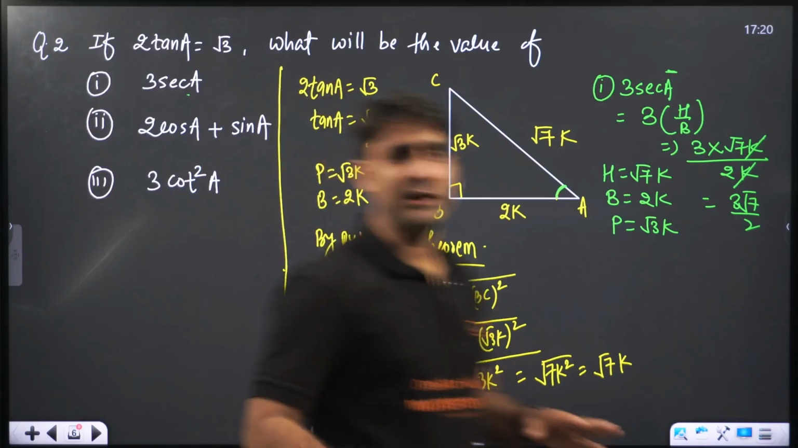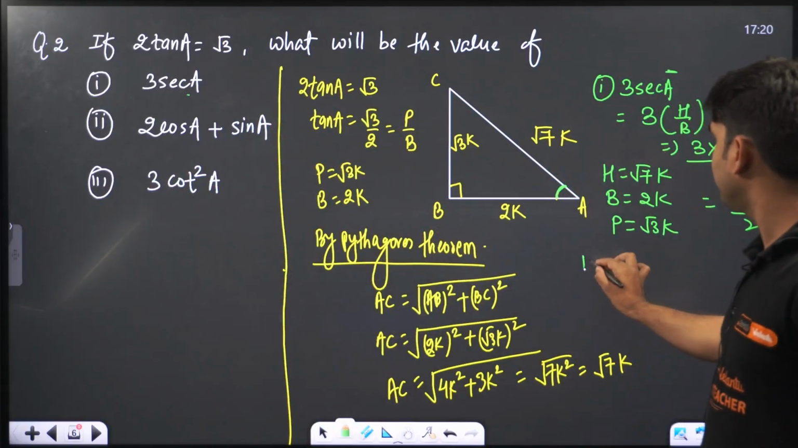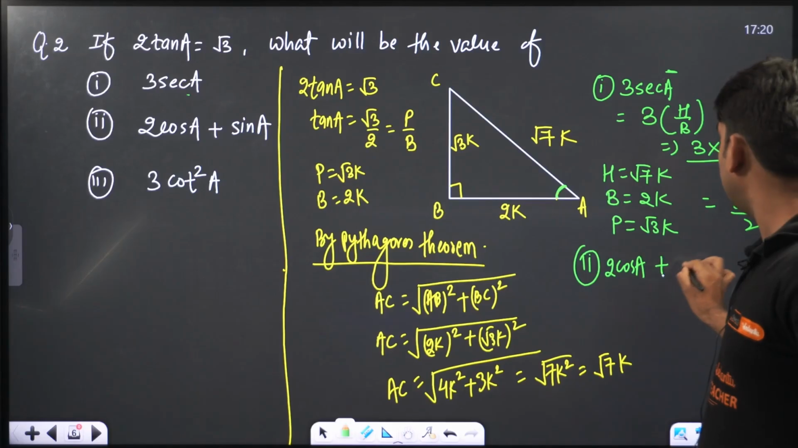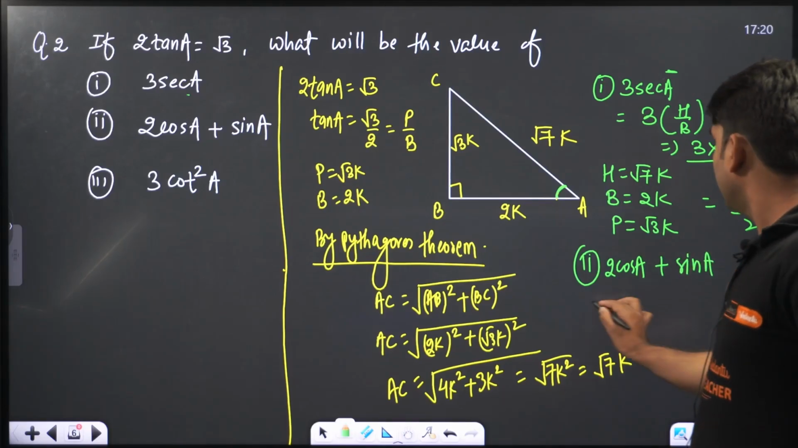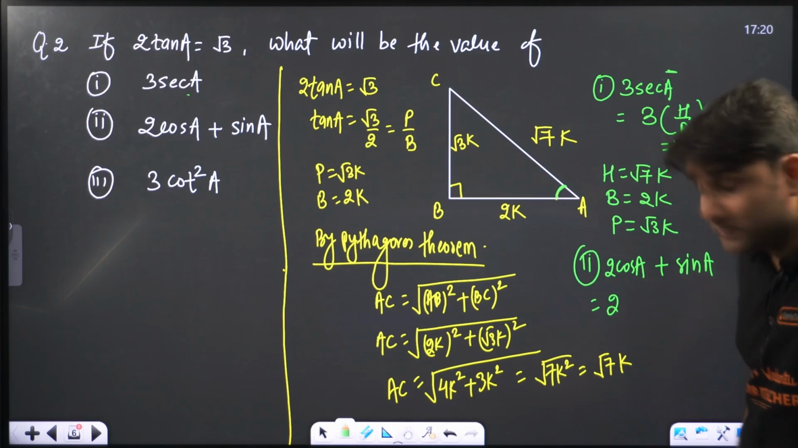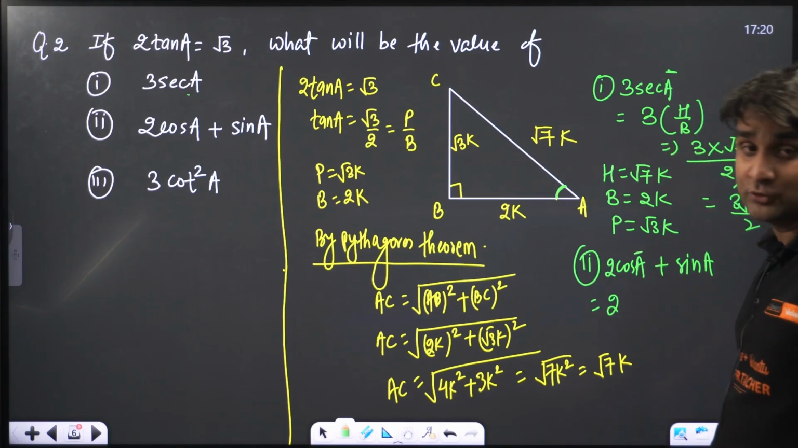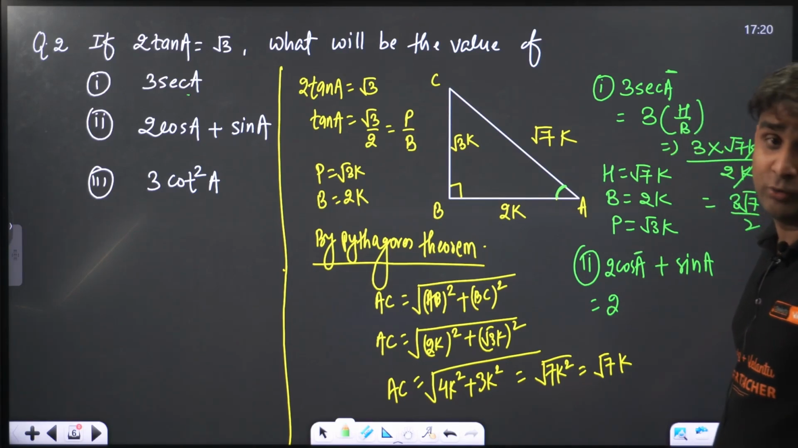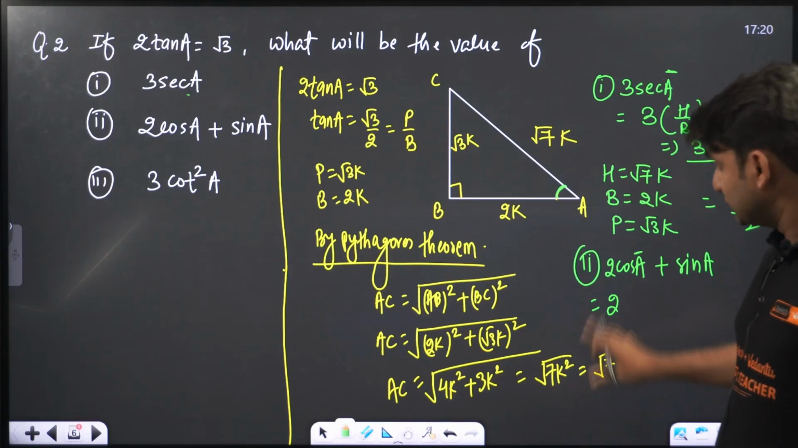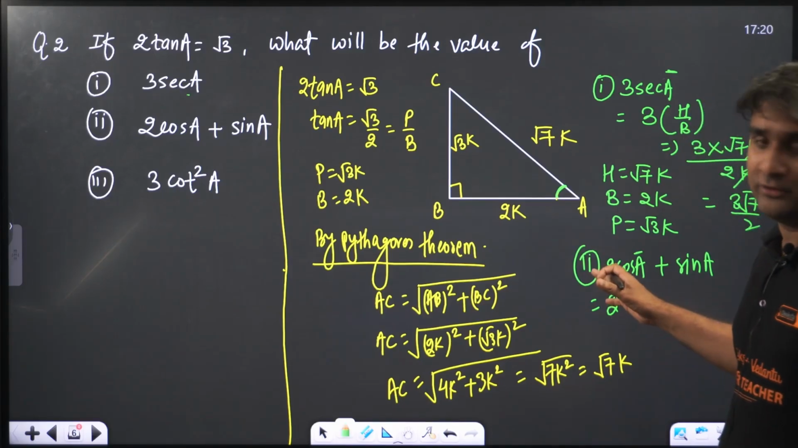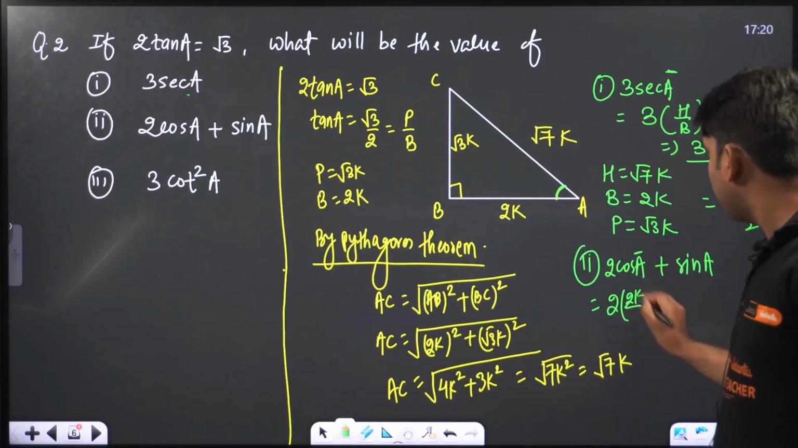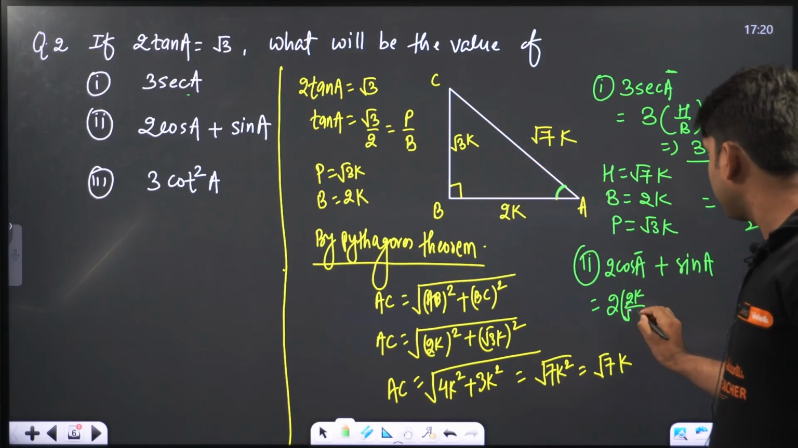Similarly, you guys can find out the value of the second question. 2 cos A plus sin A. So 2 cos means base by hypotenuse. But please focus on the angle also, because according to the angle, the orientation, the position of base and perpendicular changes. So here cos means base by hypotenuse. So for angle A, base will be 2k, by hypotenuse, which will be root 7k.